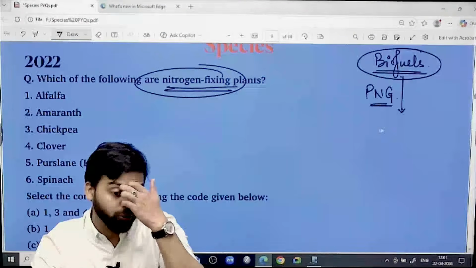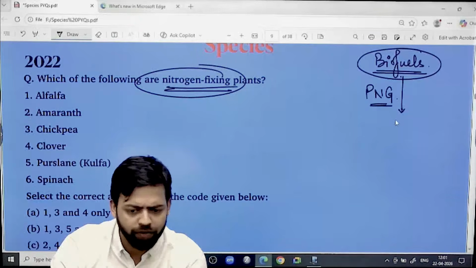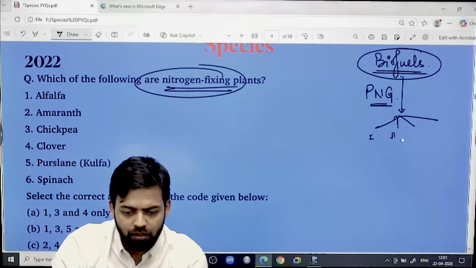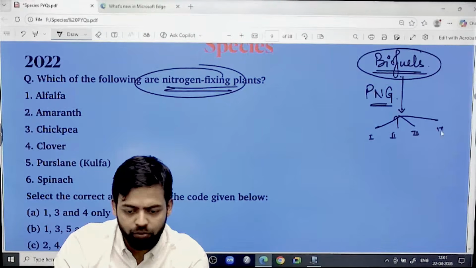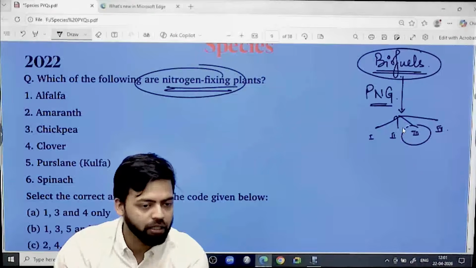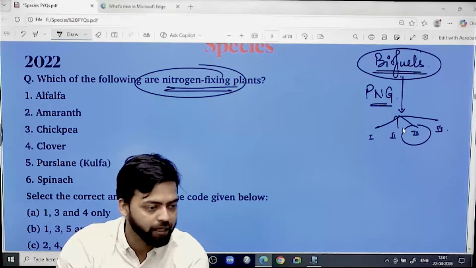Why? Because we have to talk about different types of fuels, different categories of fuels. There are 4 categories of biofuels, right? Out of this, genetically modified organism, GMO based crops, biofuels are also available, the 3rd category, right?